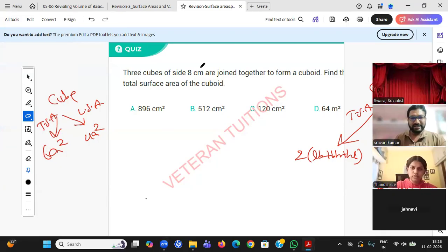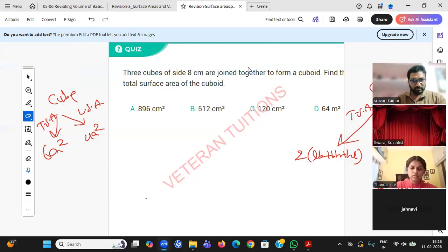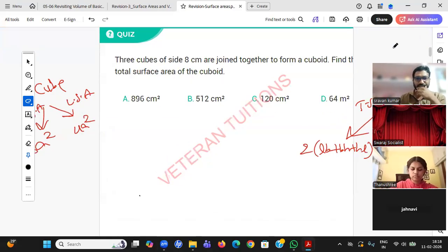Three cubes of side 8 centimeters are joined together to form a cuboid. Yes, Tugal. Sir, is 24 L or B or H? It is L. Whichever value you see as bigger in the figure, that we generally consider as length. So whichever value you are able to see more, that will be length.